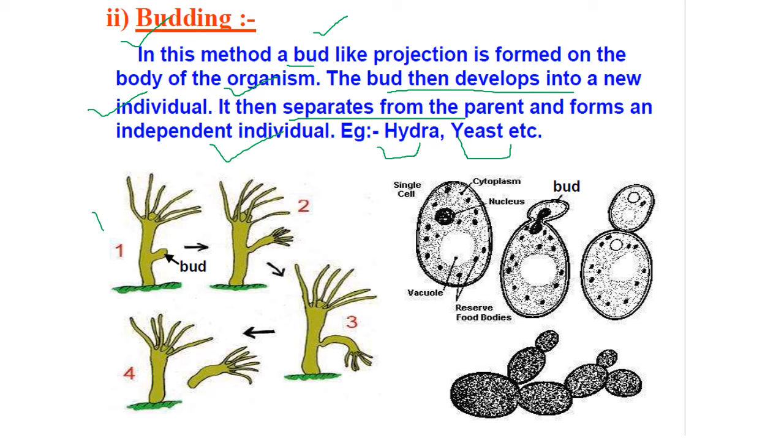So you can see this is the example of hydra. There is the production of the bud. After some time the bud starts growing, and when it is fully grown it detaches itself from the parent and forms one individual. Okay, next one is the yeast cells. You can see here also there is the production of the bud, the bud grows, and in this way the new individual is generated.